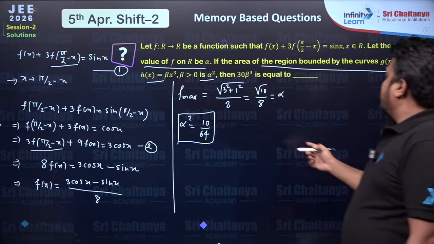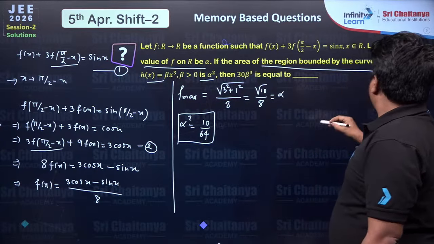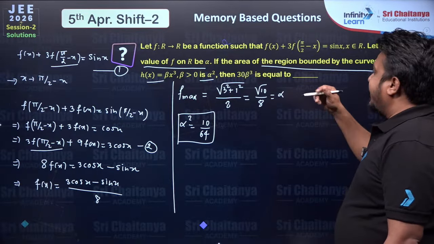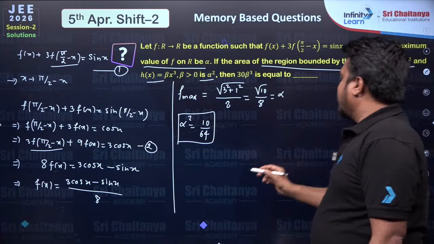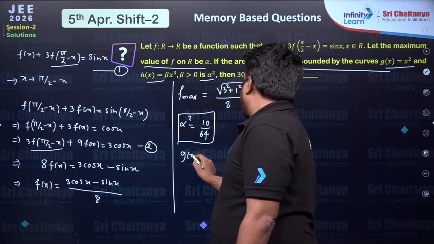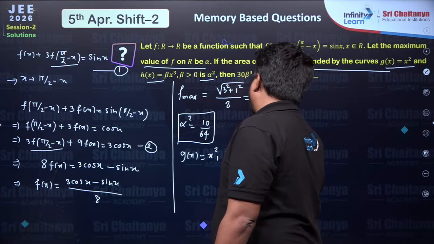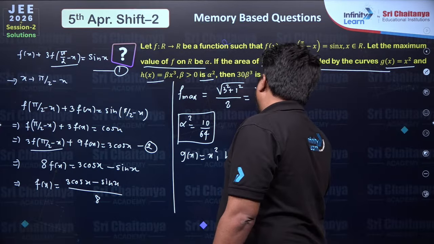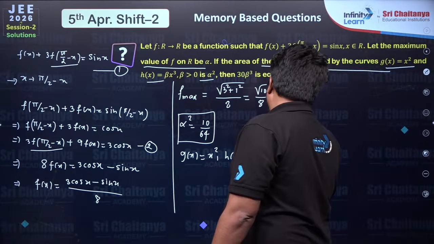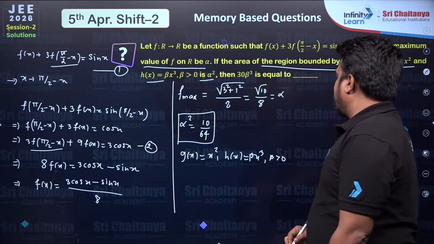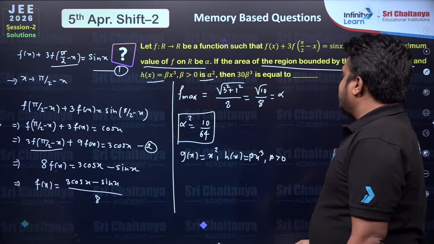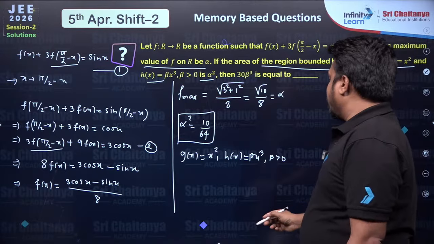Now we know that g of x equal to x square and h of x equal to beta x cube. So let's write g of x is equal to x square, h of x is equal to beta x cube, beta is positive. So the area enclosed by these two curves is alpha square.